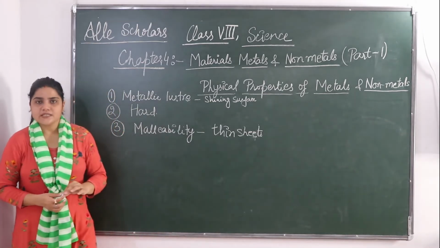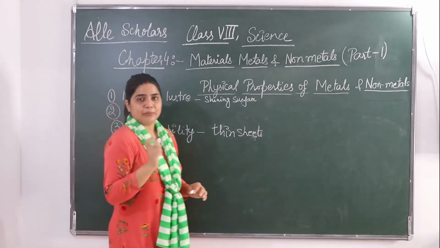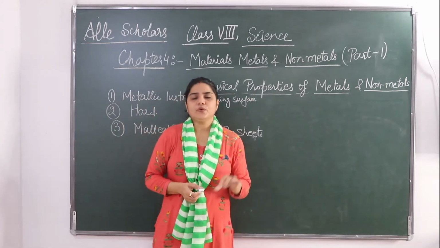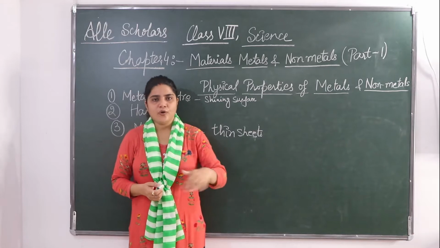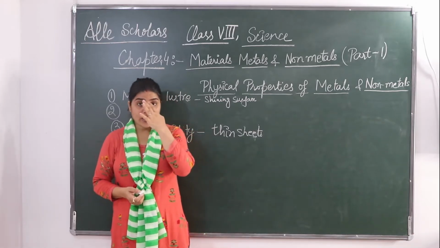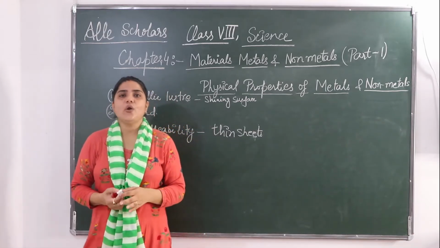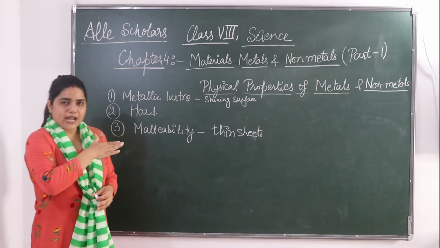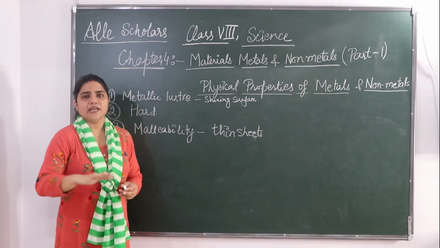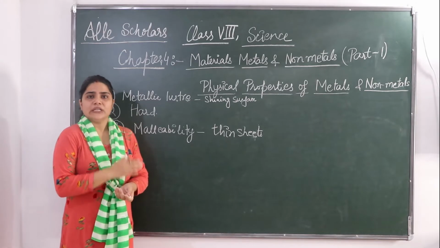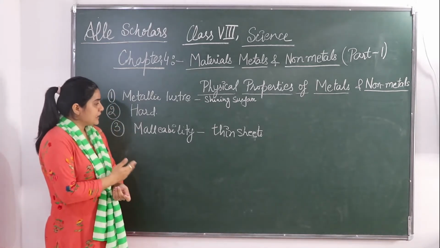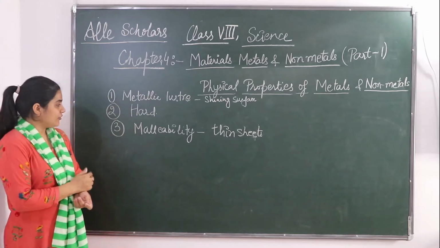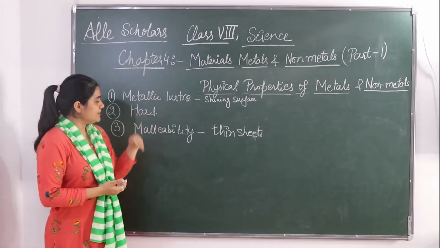You must have seen silver foil used in making sweets, or even you must have seen the aluminum foil which is used at your home for packing food. Okay. So what are they? They are just the aluminum sheets because they have been hammered so that they have been made into thin sheet. Okay. So this is a very good property of metals.